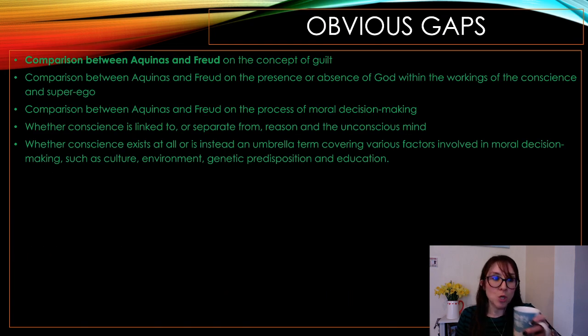Obvious gaps with conscience: comparison between Aquinas and Freud and the concept of guilt. Comparison between Aquinas and Freud and the presence or absence of God within the workings of the conscience and superego. Comparison between Aquinas and Freud and the process of moral decision making, whether conscience is linked to or separate from reason and the unconscious mind, whether conscience exists at all or is instead an umbrella term covering various factors involved in moral decision making such as culture, environment, genetic predisposition and education.